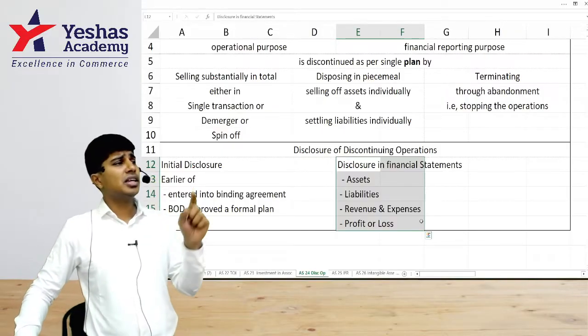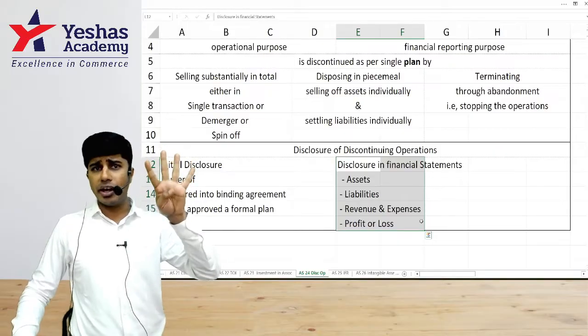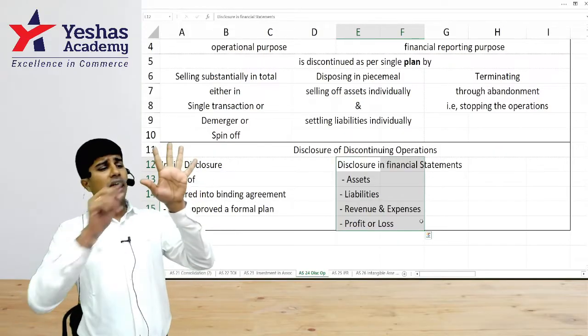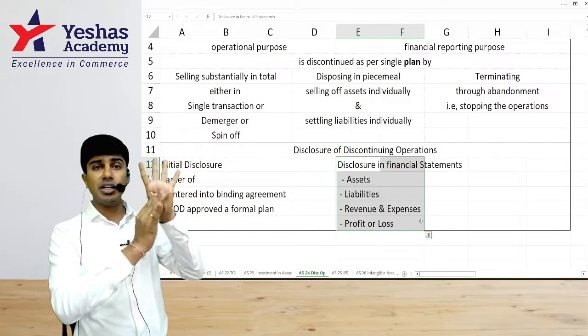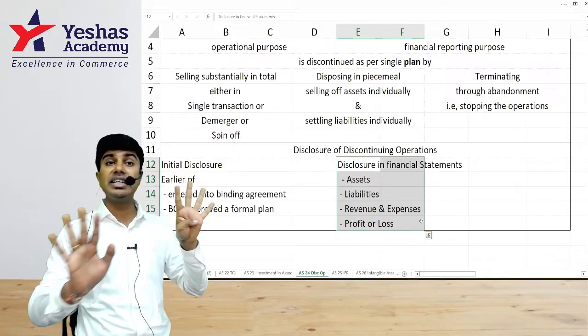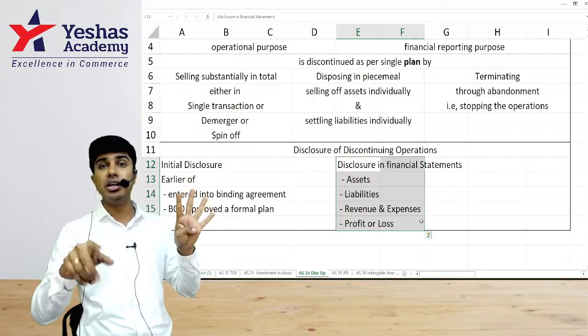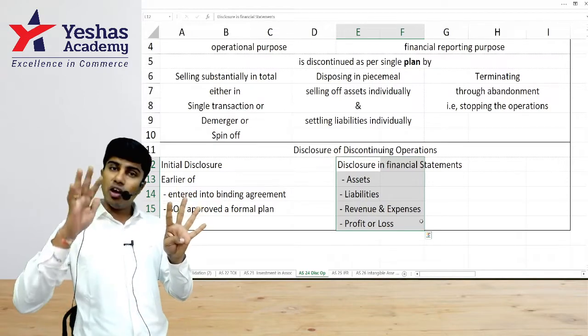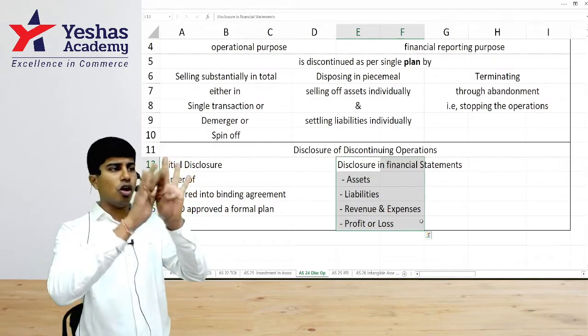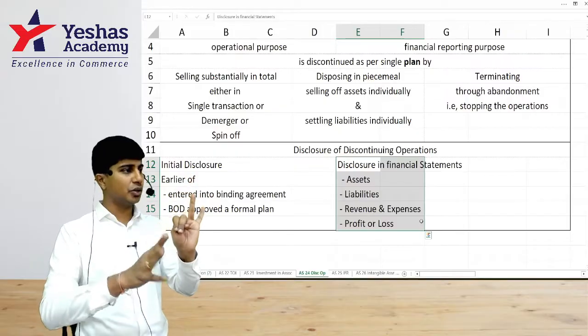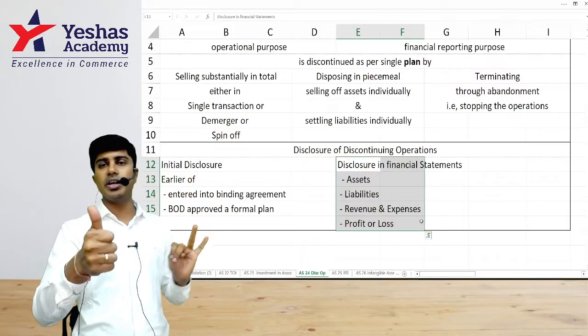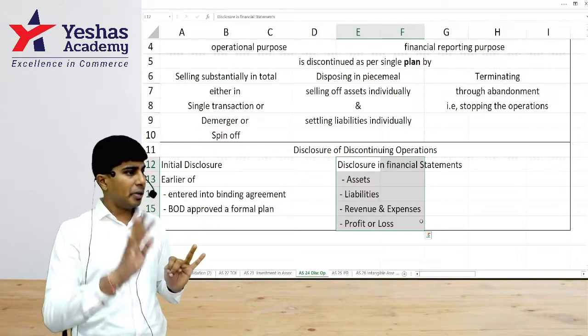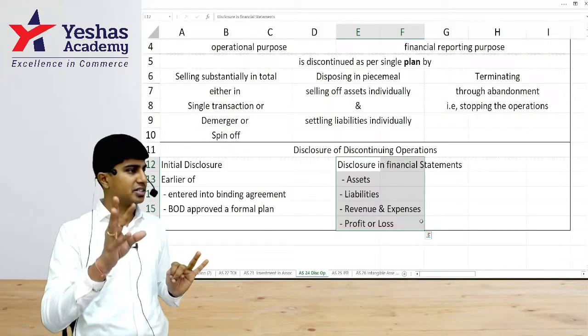What else we need to know is, whenever we have more than one product line, let's say we have five of them, and one of them is discontinued, this does not result in going concern being questioned. This does not make the organization not a going concern. You should always assume that though one or two or three operations are discontinued, the organization is still a going concern unless otherwise mentioned, unless other indicators are triggered.